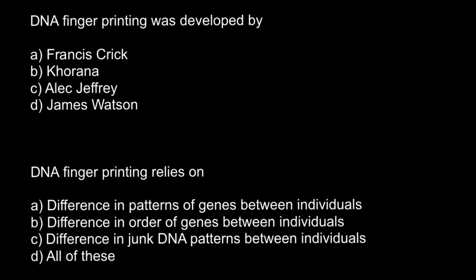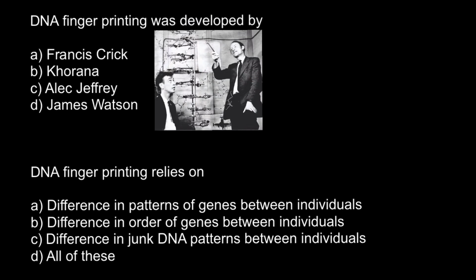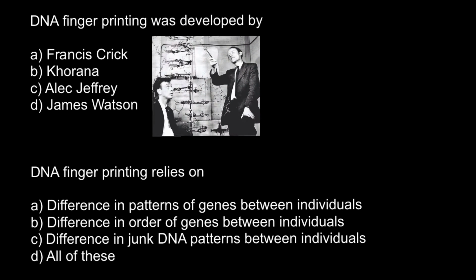Probably most of you know at least two names from this list, Francis Crick and James Watson, because these two people contributed a lot to genetics. They developed a model of DNA. So you see these two people in this picture. So we can cross out these two answers. And now we have to choose between Khorana and Alec Jeffreys.